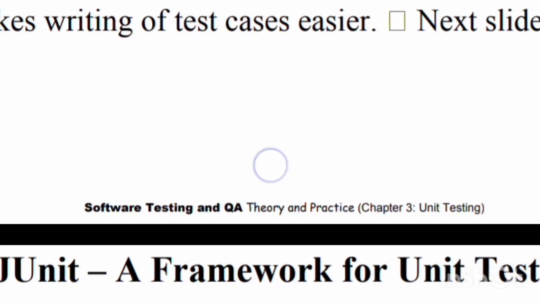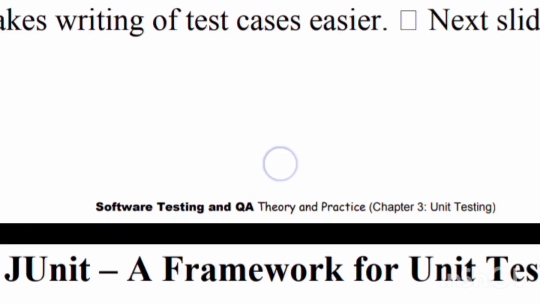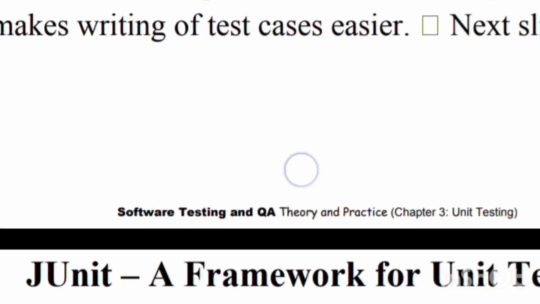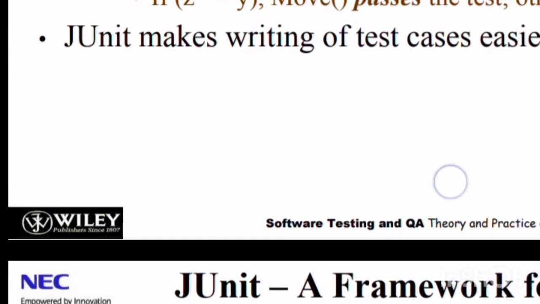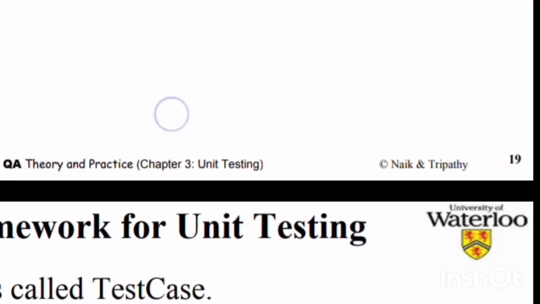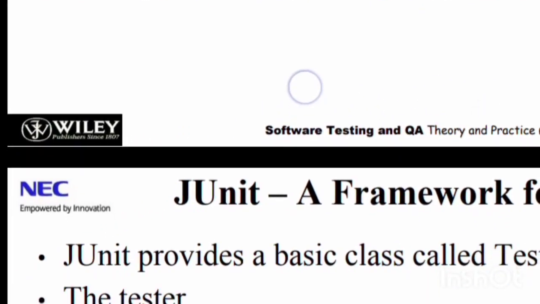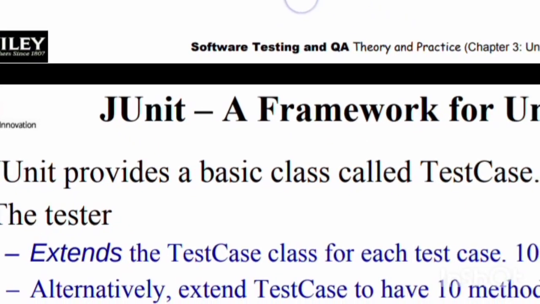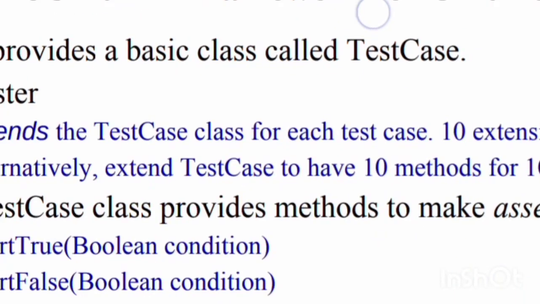Already we know that the test case's expected output value will be compared with the actual returned value. If z equals y, move passes the test, otherwise it fails. Report the result. JUnit makes writing of test cases easier.